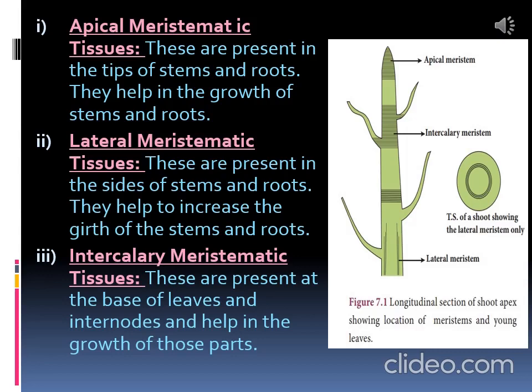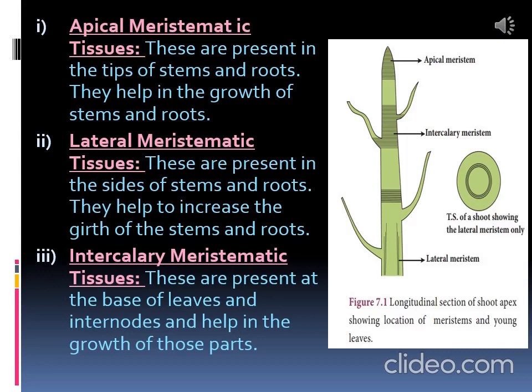Second is lateral meristematic tissue. These are present in the sides of stems and roots. They help to increase the girth of the stems and roots. Girth means diameter. When we grow a plant, it has a very small, linear stem.